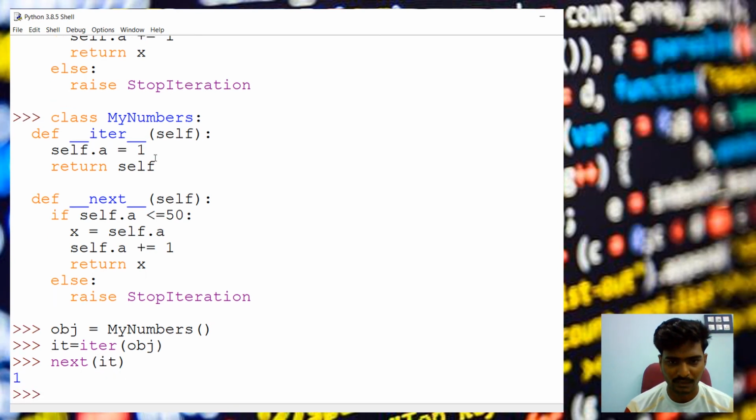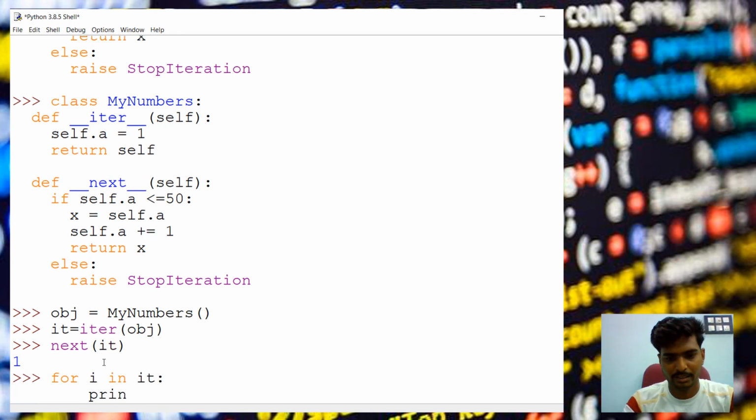Okay, it's like the value 1 we assigned. So if we assign 10 here, the first value will be 10, and from 10 it will iterate. So we can give it in a for loop. So for i in it, just we can mention, and we can print i.